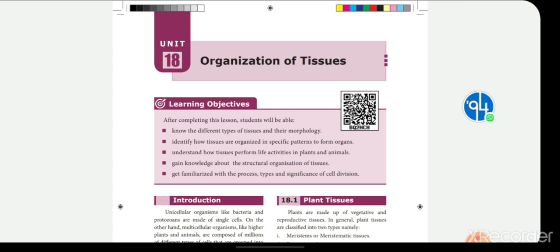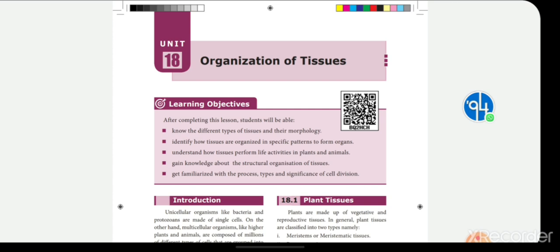Some of the meristematic tissue differentiates into permanent tissue. The permanent tissue takes up a function of its own, and the meristematic tissue continues to divide. This tissue is of two types. One is simple tissue, another one is complex tissue. What is simple tissue? If a tissue is made up of only one type of cell, it is called simple tissue. Say for example, parenchyma, collenchyma, sclerenchyma tissues.